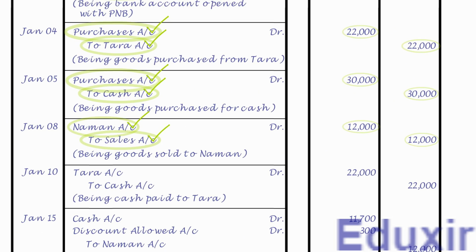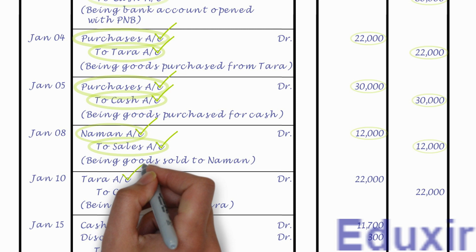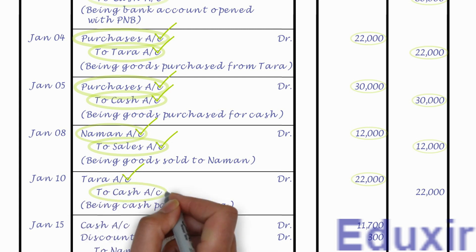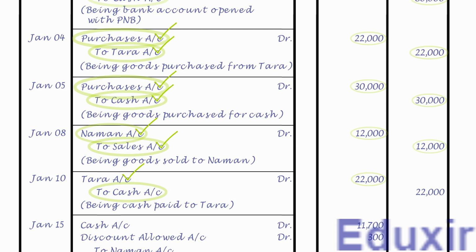As the name suggests, it needs to be posted on the debit side of Tara account and the debit amount is 22,000 rupees. Note that the details that need to be posted into the particulars column is cash account. As we already have Tara's account, let us now post this entry into that account.